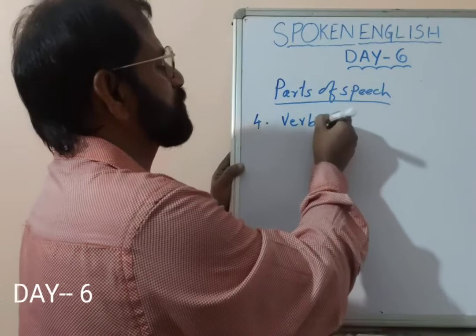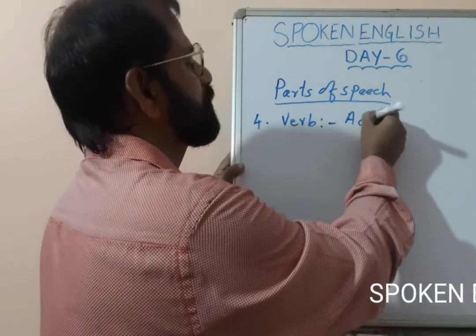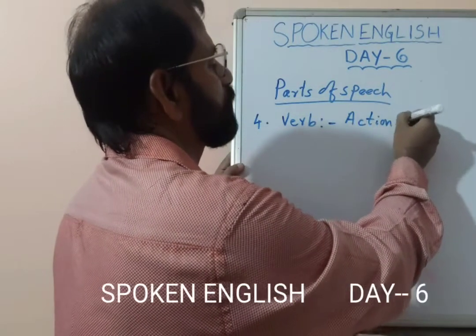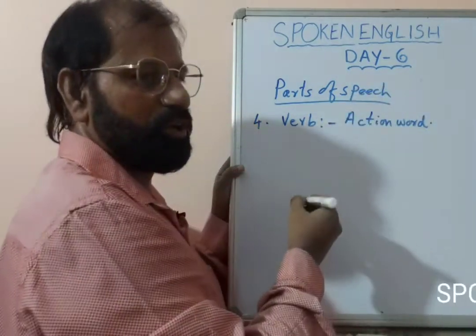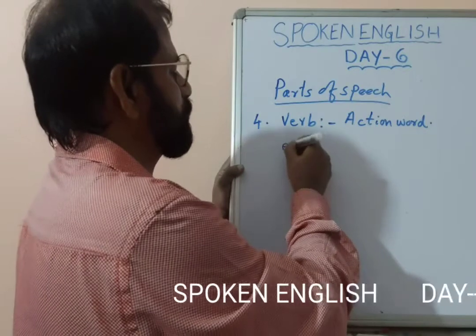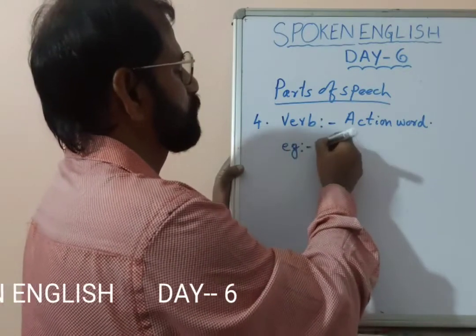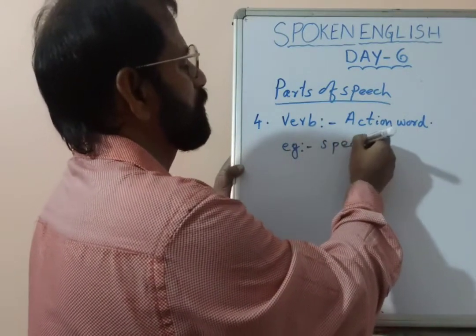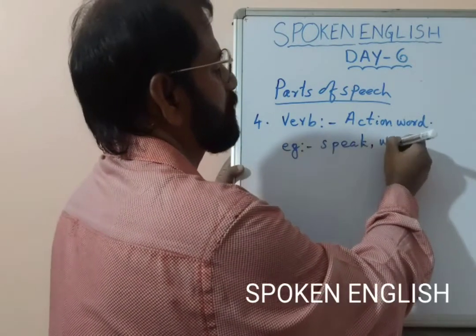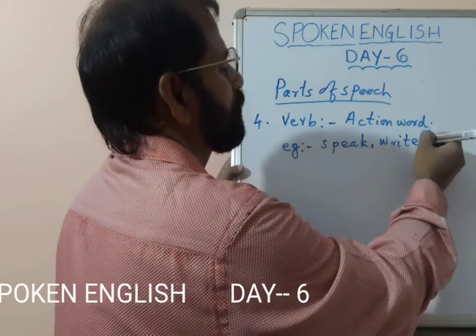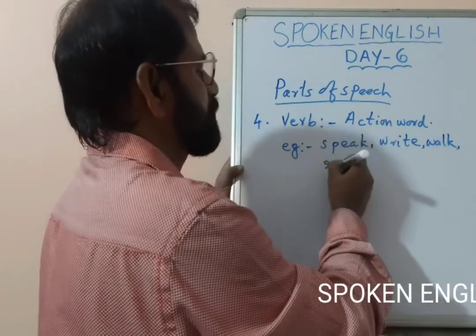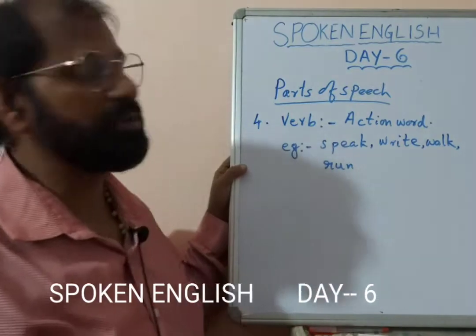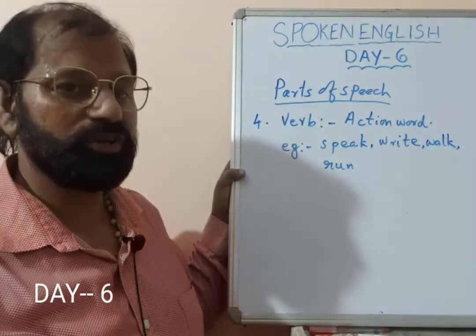Now, the fourth one is verb. Verb is the action words in a sentence. Whatever action we are doing, that is the action word in a sentence. For example, speak, write, walk, run. All these are action words.